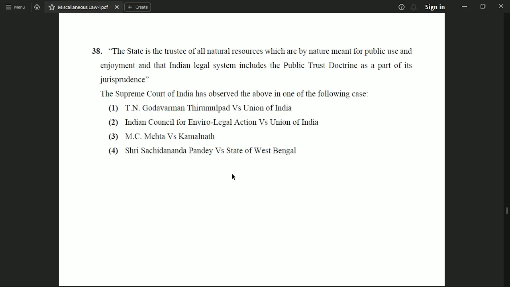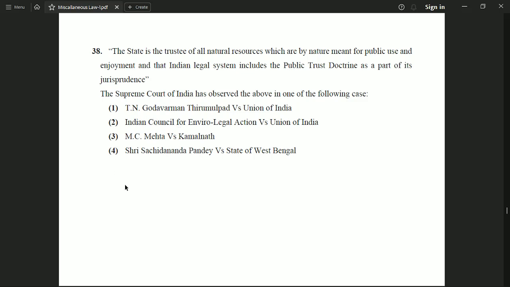Next question is, the state is the trustee of all natural resources which are by nature meant for public use and enjoyment, and that Indian legal system includes the public trust doctrine as a part of its jurisprudence. This has been a statement observed by the Supreme Court. So we have to tell in which case this statement has been observed.